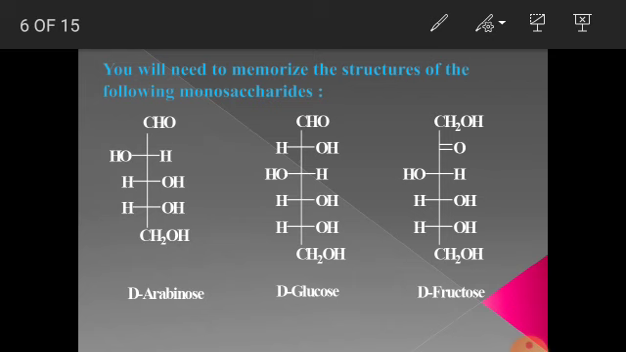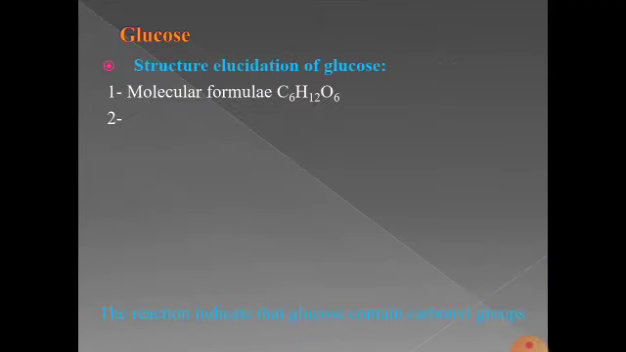So, to some extent, how do we know that glucose has 1 aldehyde group, 6 carbons in a chain, 5 OH groups, out of these 1 primary OH group and 4 secondary OH groups? This can be seen by structural elucidation of glucose. We already know the molecular formula is C6H12O6.